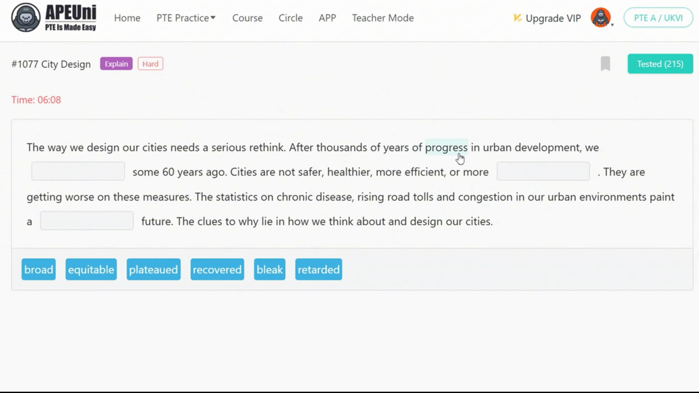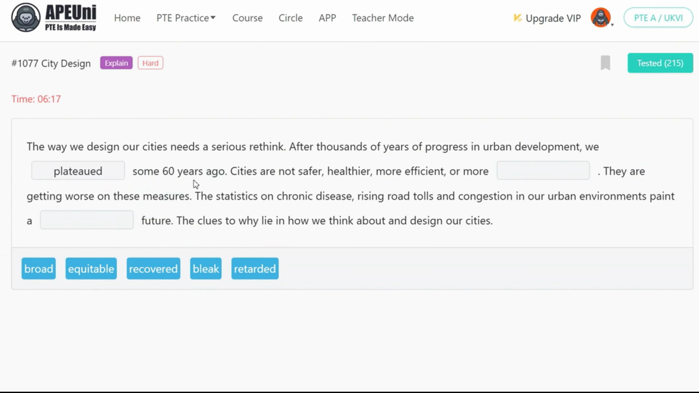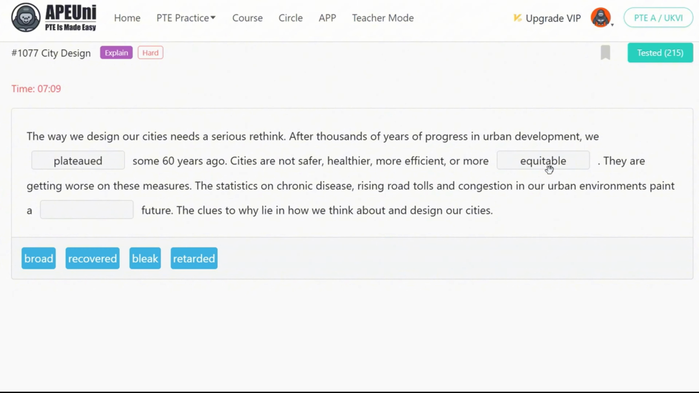After thousands of years of progress in urban development, we dash some 60 years ago. We plateaued some 60 years ago. Why plateaued? Because it means reaching a point of stagnation after progress, which fits the idea that urban development stopped improving 60 years ago. For example, his career growth plateaued after a few years of rapid advancement. Make sense? The next one is cities are not safer, healthier, more efficient, or more dash, or more equitable, which means fair and just, fitting the idea that cities are not improving in terms of fairness and efficiency. For example, an equitable healthcare system ensures fair access for everyone.